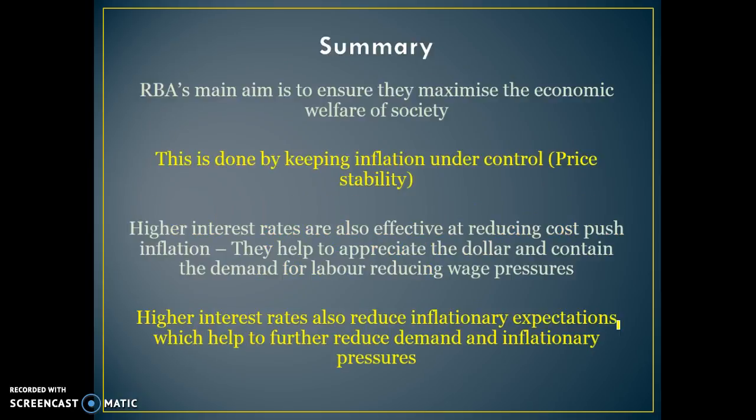So to summarise this video, first of all, the RBA's main aim is to maximise the economic welfare of society. This is first done by keeping inflation under control, and then they will start to focus on growth and employment. Higher interest rates, while they help to reduce demand through the channels, are also effective at reducing cost-push inflation. One, because they help to appreciate the dollar and keep import prices down. Two, they can contain the demand for labour, which reduces wage pressures.